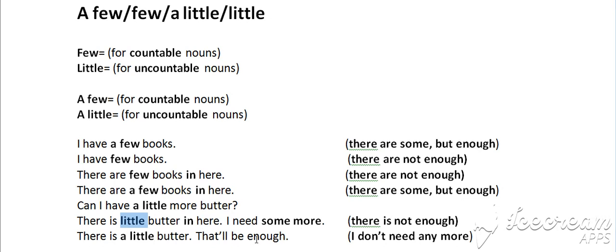So there is little, that means it is not enough for me. That's why there is no a before little. While there is a little butter, that'll be enough, with a. As you can see, the next sentence says it all. That will be enough. That means I don't need any more. Yes, it is little, but this will be more than enough for me. And that is all the difference between few and little, and a few, a little.